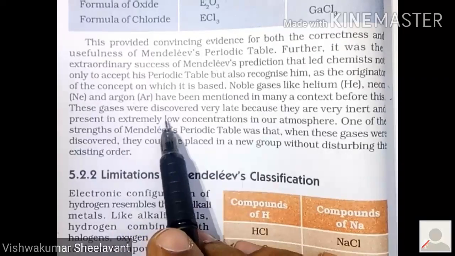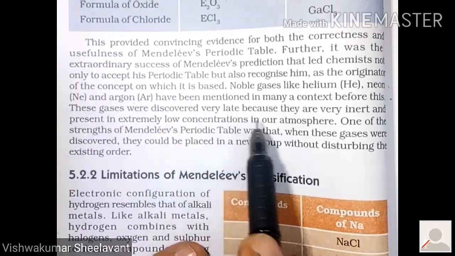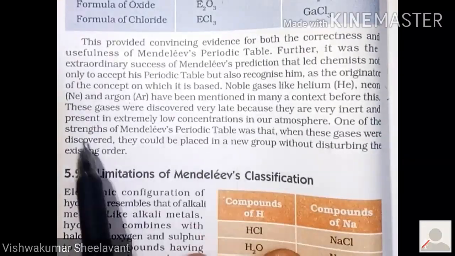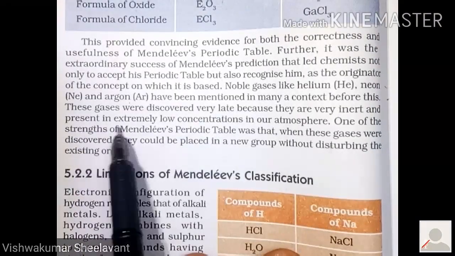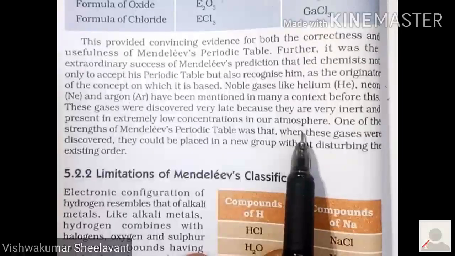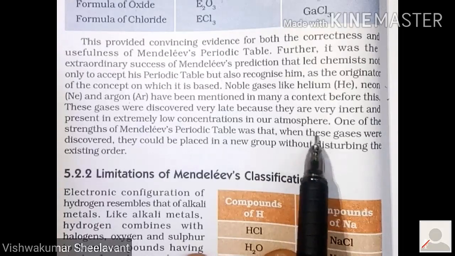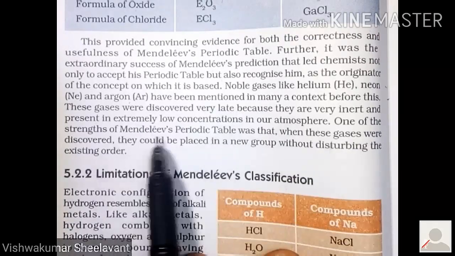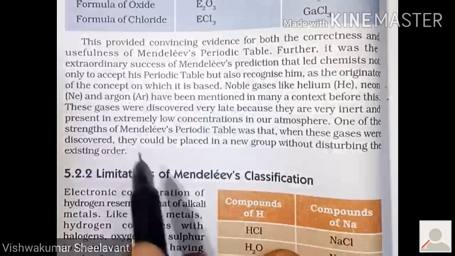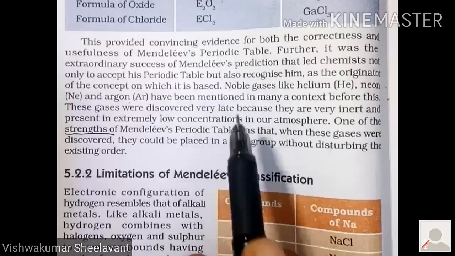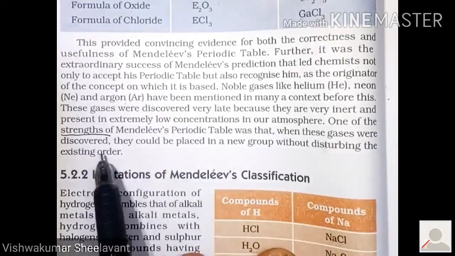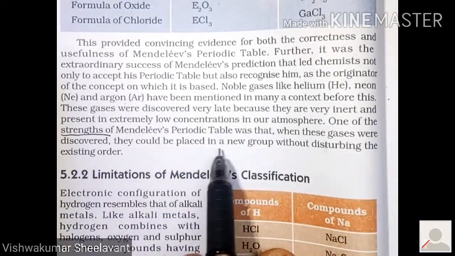These gases were discovered very late because they are very inert and present in extremely low concentrations in our atmosphere. One of the strengths of Mendeleev's periodic table, you have to remember, was that when these gases were discovered, they could be placed in a new group.